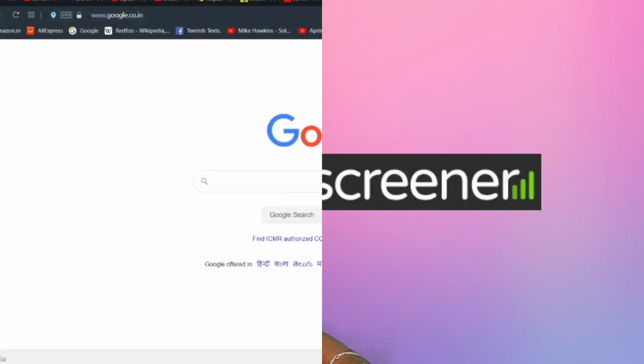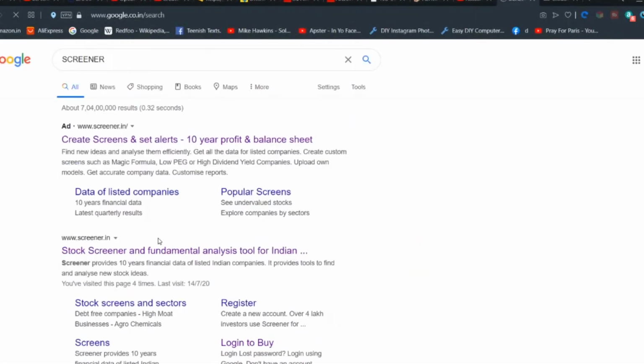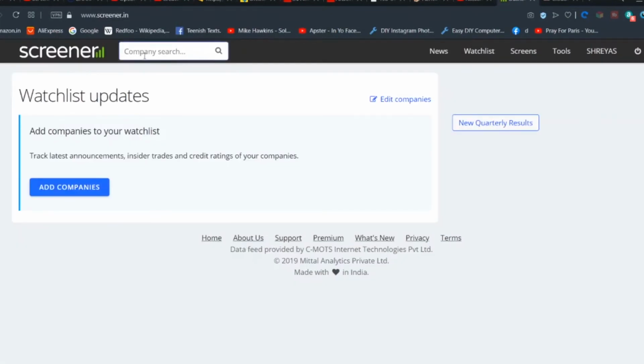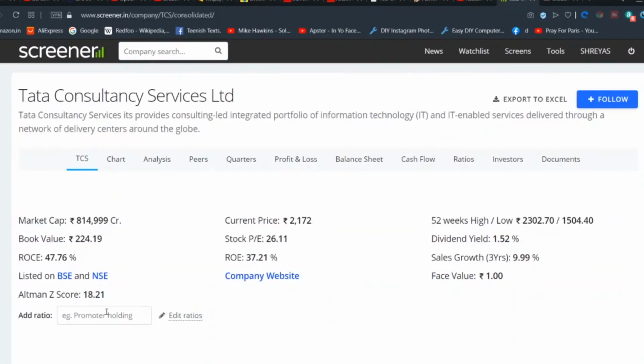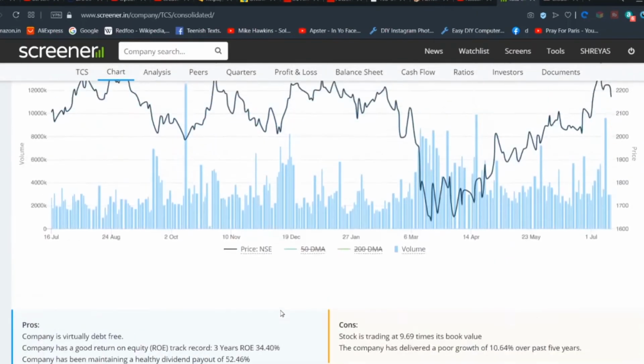How do you find the Z-score in the easiest way? There's a website called Screener. I'll just show you how to do that. You can just put in your favorite stock and then click on search. In the ratio section, you have to search for Altman Z-score. And once you click on the Altman Z-score, it will show the Altman Z-score. So it is as simple as that.